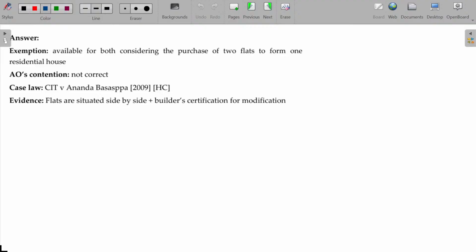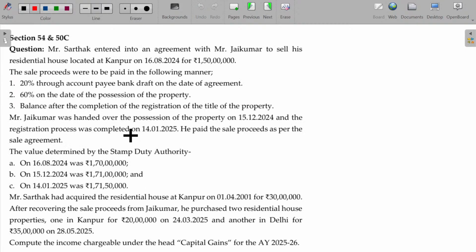Next illustration. This is all about a discussion illustration. Actually, it is given as a judgment in a case law, Commissioner of Income Tax and Ananda Pasappa. In 2009, the judgment was given in High Court. And for that, the evidence is nothing but the builder certification for modification, and the flats are situated nearby. This is how the conclusion is given in favor of the assessee.